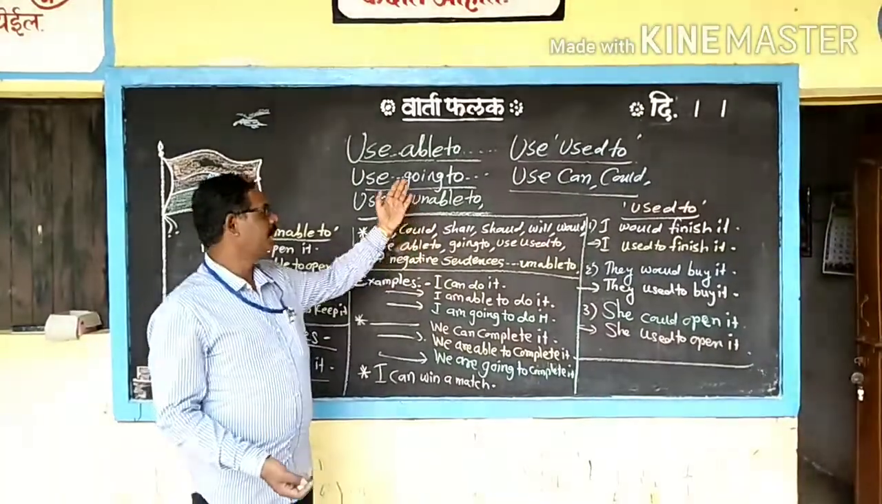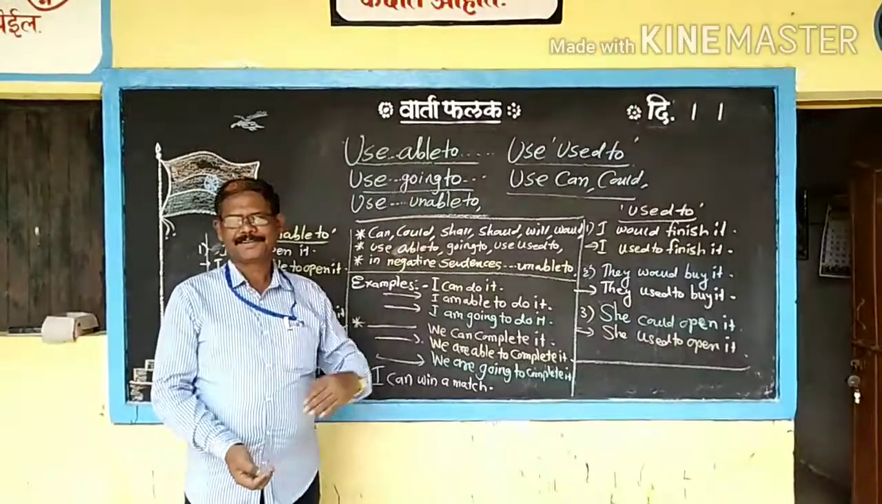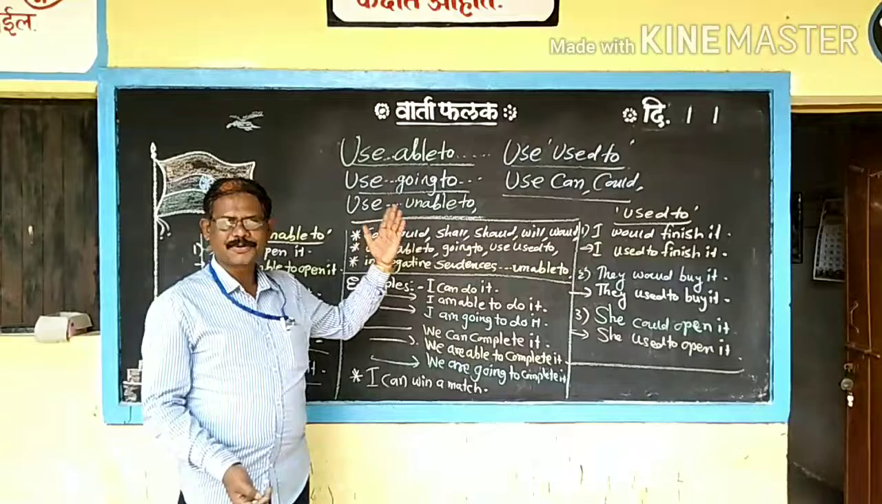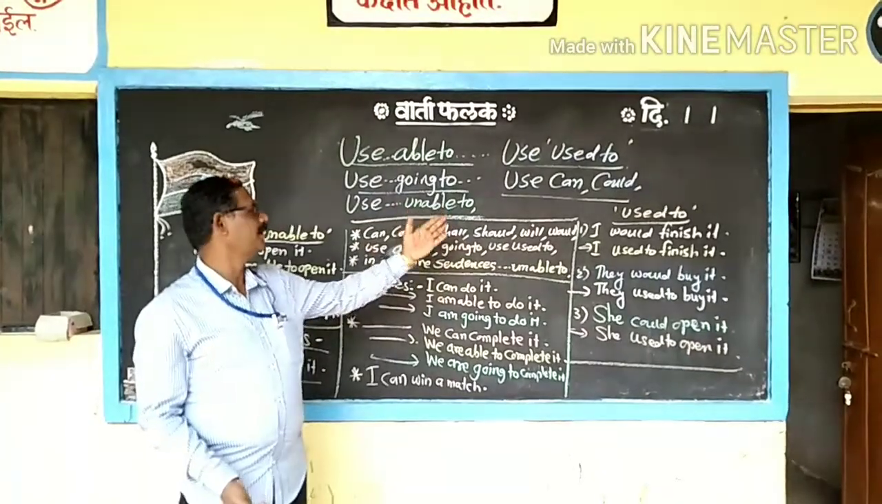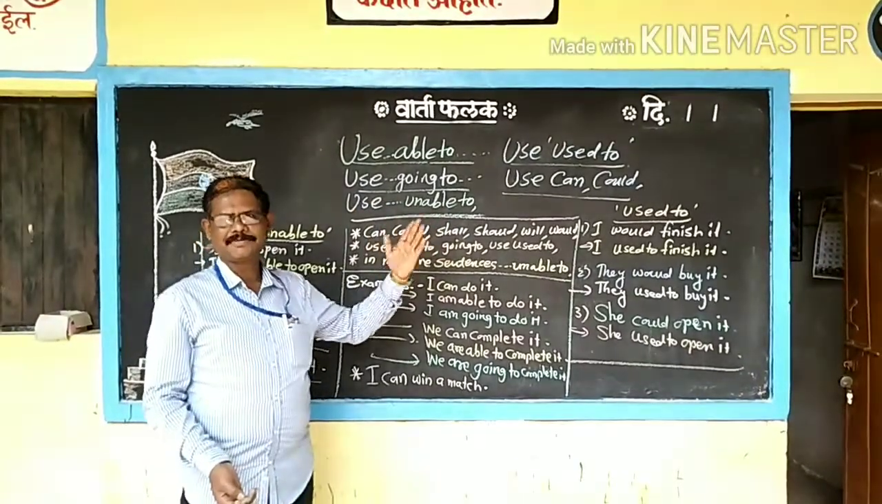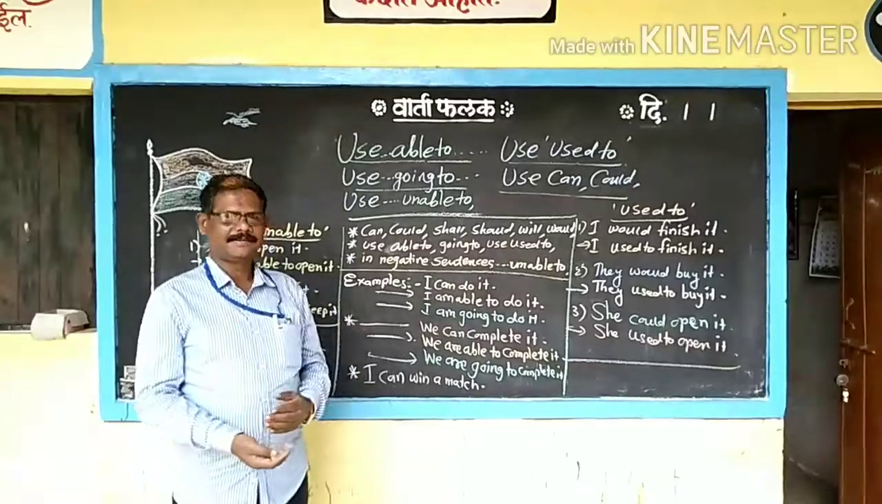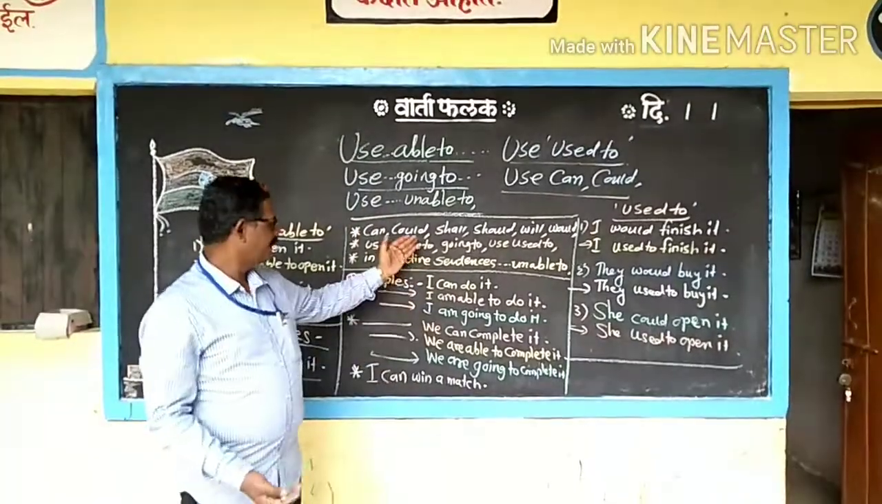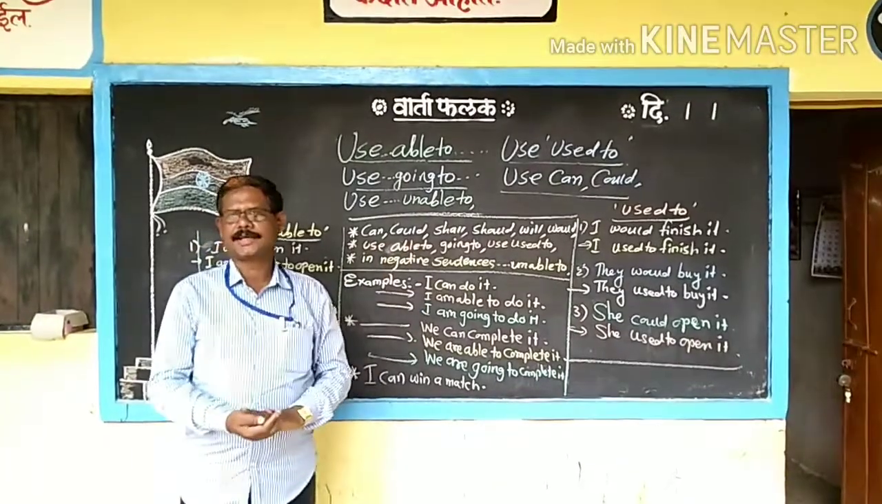In this video, the English grammar topic is: use able to, use unable to, use used to, use going to, use can and could. These five things we are learning. Use able to and use going to. In these examples, what rules are there?